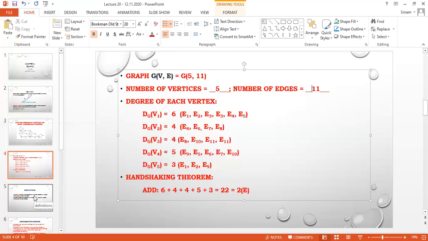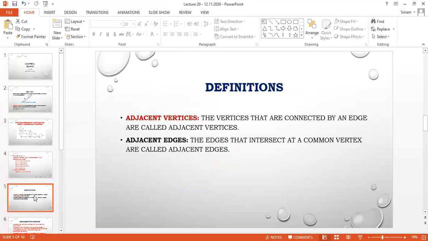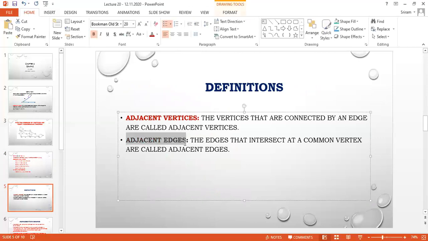Now, in the same way, we are going to discuss adjacent vertices and adjacent edges. What is the meaning of adjacent? Adjacent is nothing but beside. If I have a common edge between 2 vertices, then the vertices are called adjacent vertices. In the same way, if I have a common vertex, then the edges are called adjacent edges.